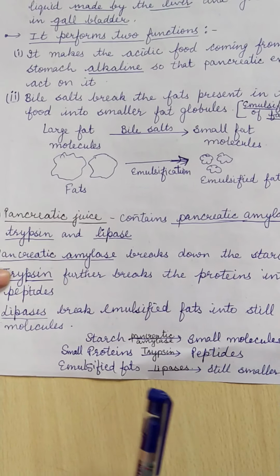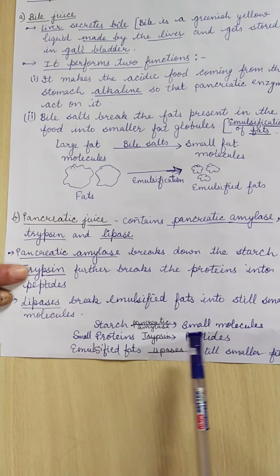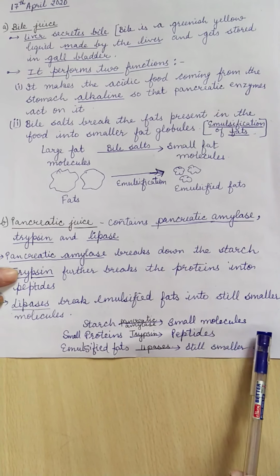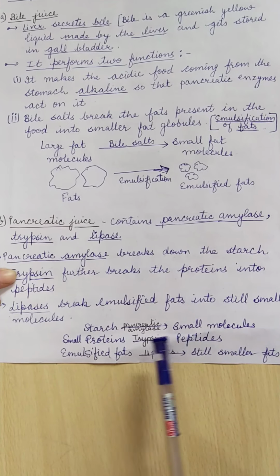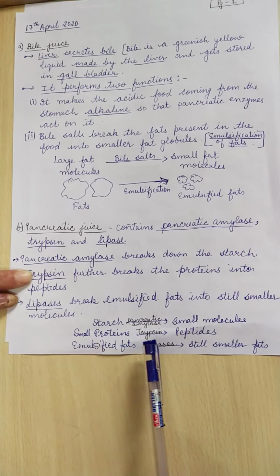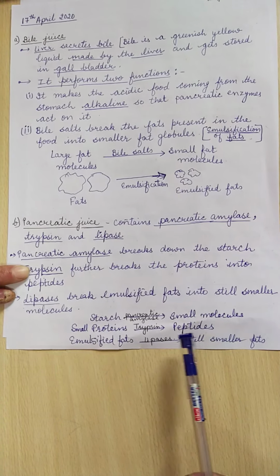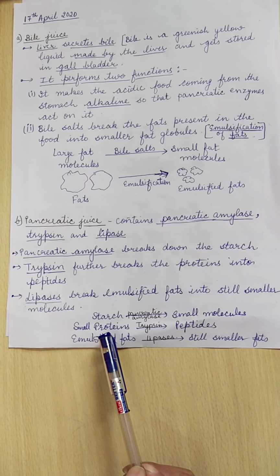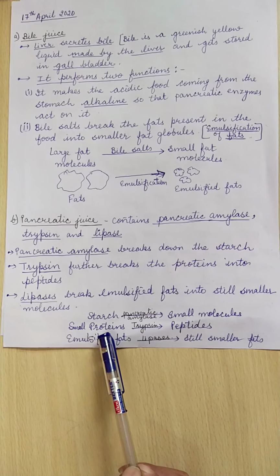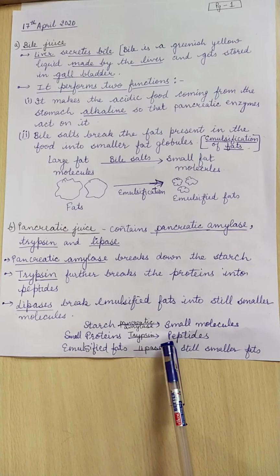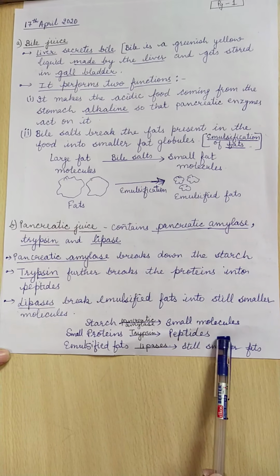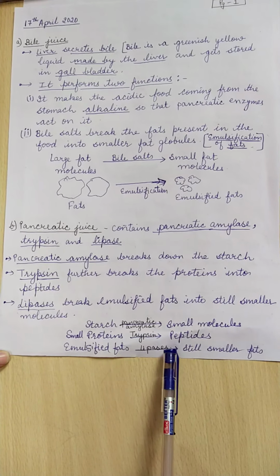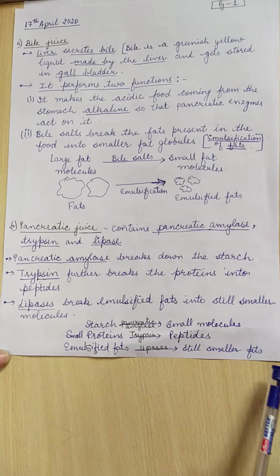the food substances, and our starch has broken down into small molecules like sucrose, maltose, isomaltose. जो proteins हैं, they are broken down into peptides. Proteins are actually the large, complex, long chains intermingled with each other, which get broken down into smaller chains, and these smaller chains are called as peptides. And emulsified fats break down into still smaller fats.